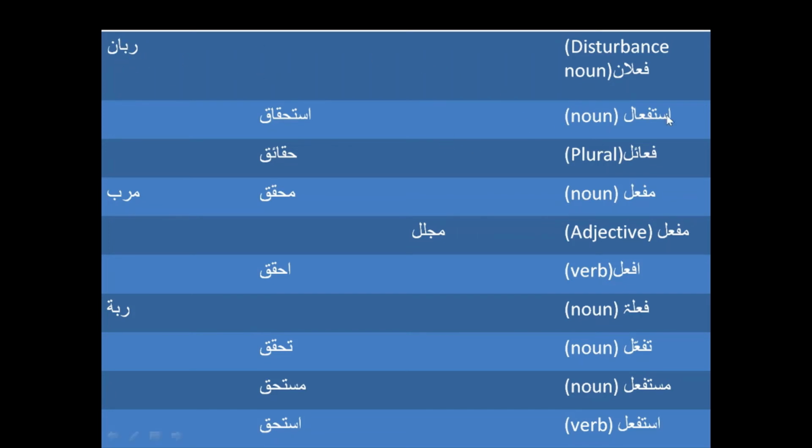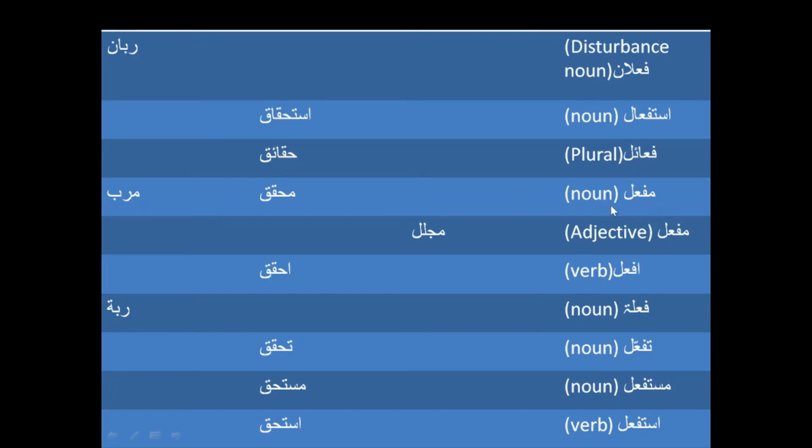And then we have istif'aal form from fi'l, and that is going to make Haq into Istihqaq, and Istihqaq is due rights of somebody.